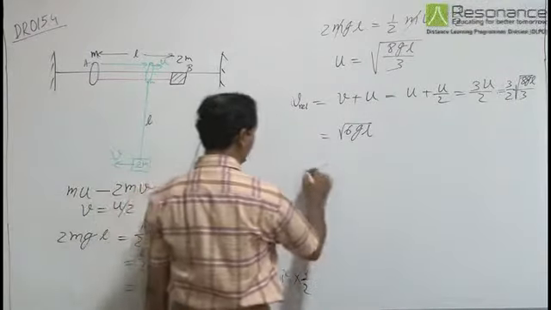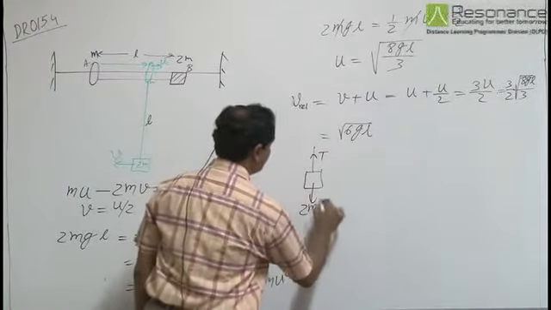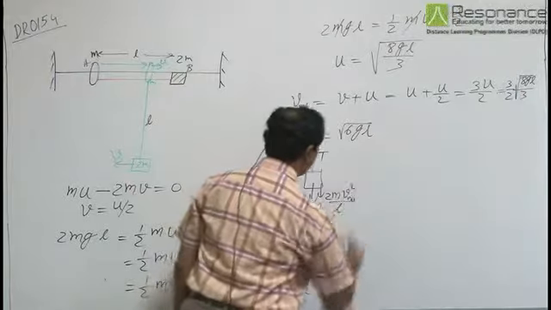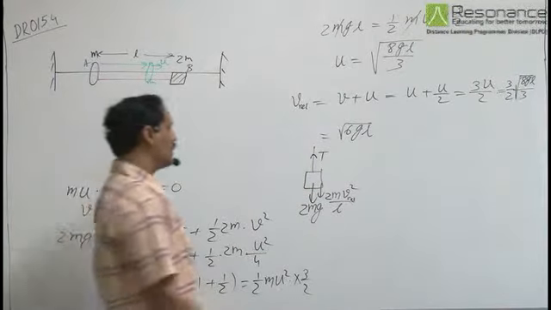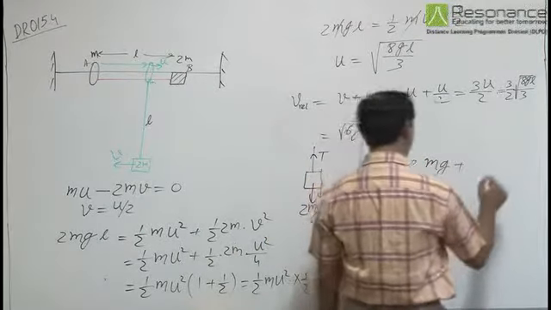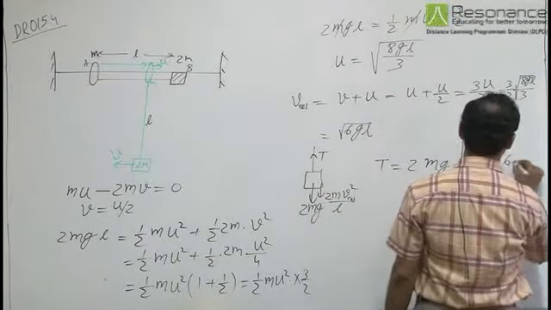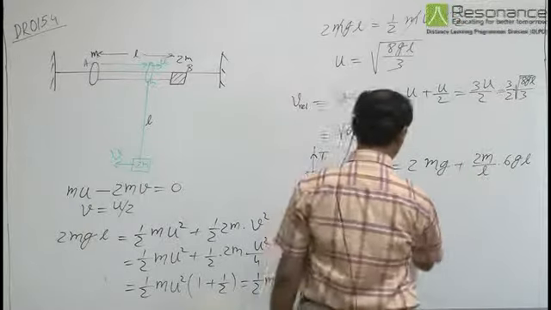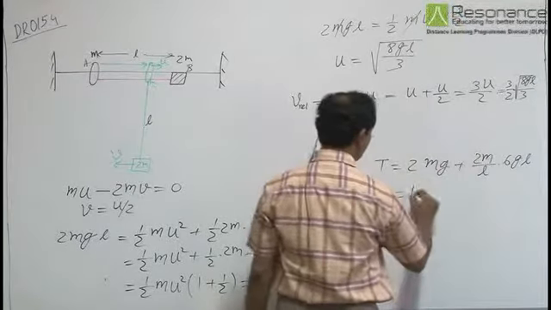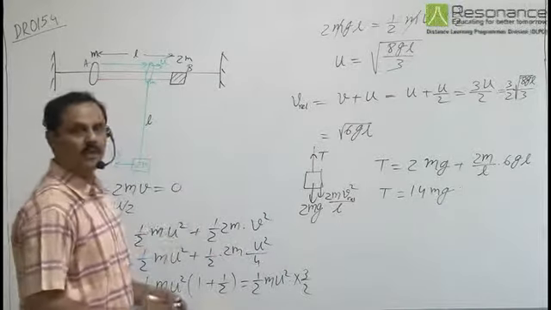At this moment, if T is the tension in the string, then 2mg plus 2m v relative square by L will give the total tension. So T is equal to 2mg plus 2m by L v relative square, which is 6gl. So here we obtain the tension equal to 12 plus 2, 14 mg. That is the tension in the string when the string becomes vertical.